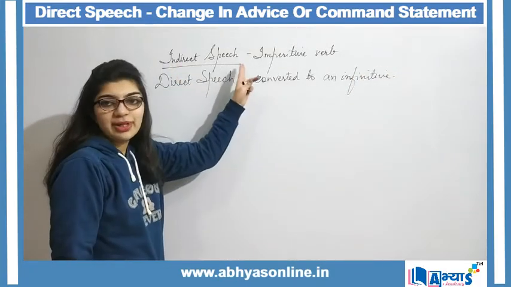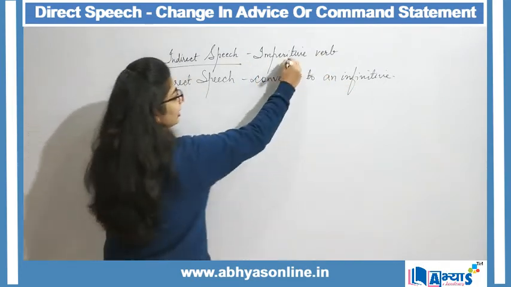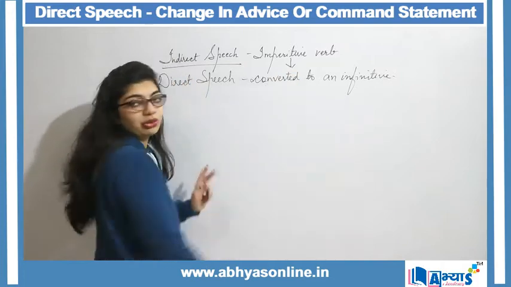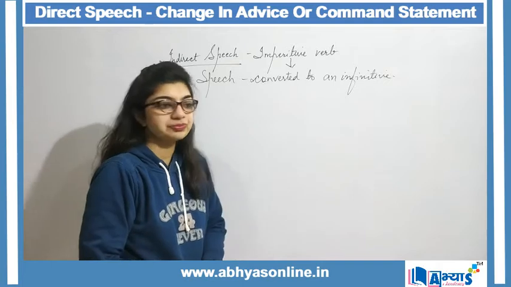In indirect speech, we have an imperative word. While converting to direct speech, this imperative verb is converted to an infinitive. This is an important point that we need to remember.